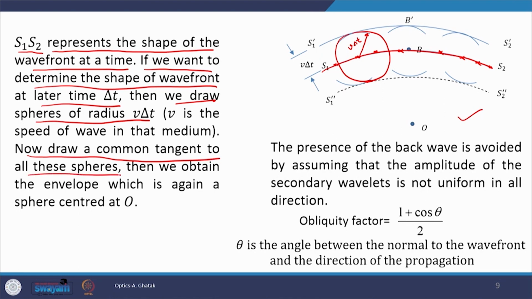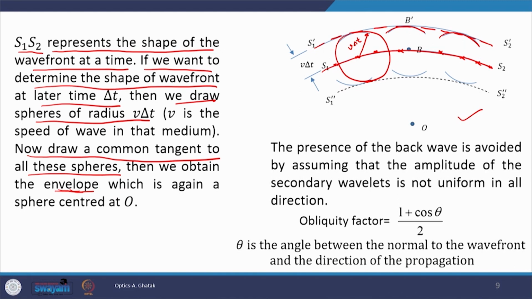These are the parts of the spheres, and this is the common tangent, S1 prime, S2 prime. Once the common tangent is drawn, this common tangent or the envelope gives a new position of the wavefront.